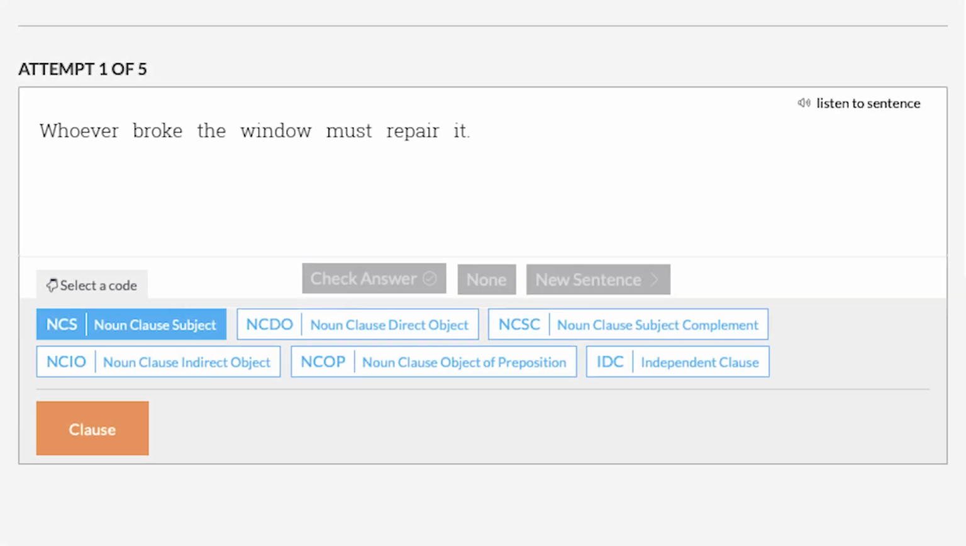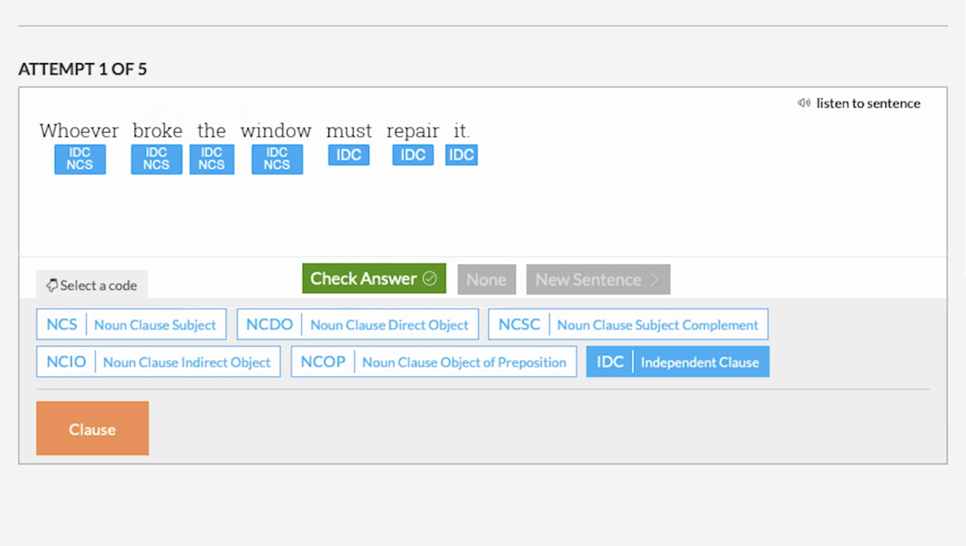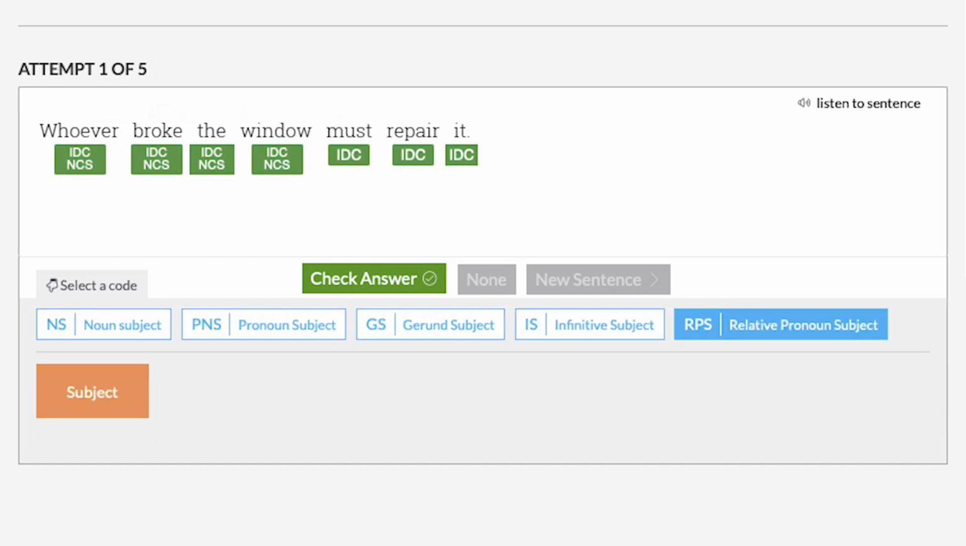An example of a noun clause functioning as the subject of the sentence. Whoever broke the window must repair it. Whoever broke the window is a noun clause functioning as the subject to the verb phrase must repair. Who must repair it? Whoever broke the window. The word whoever is a relative pronoun subject.